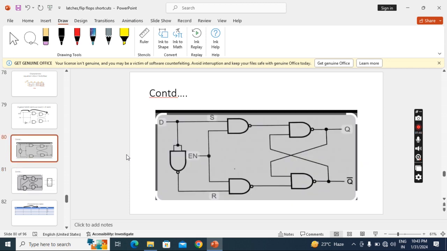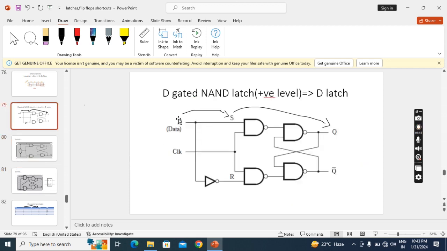Ultimately, what we are getting, we will see here. Suppose if I apply 0 here, and if it is a positive level, if any input is 0, then it will become 1. So here I am applying 0, I am getting 1 inverted. Ultimately, that one only coming here. So if I apply 0 here, I need 1 here.